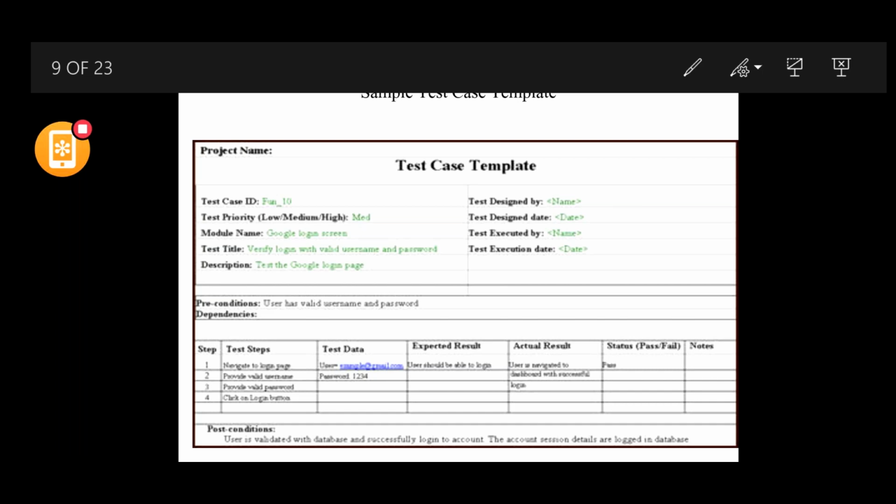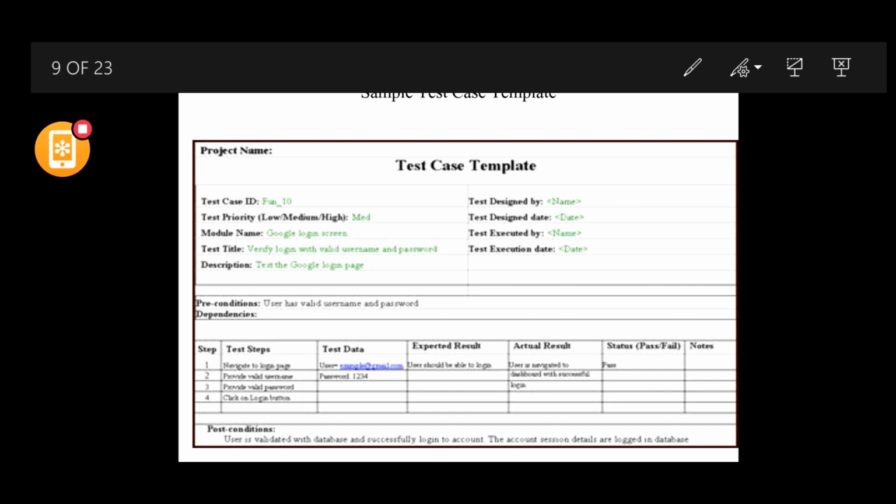When we talk about the test steps, we have n number of steps, and there is test data, the test input data, like what are the input data that we are giving to the system. Expected result, that is the expected behavior, and actual result, that is going to be the actual behavior once the testing is done. And status: the expected and actual are compared, and you either pass or fail the test case. Any specific notes are mentioned in the notes section. If there is anything specific that you want to highlight, that would be mentioned in the notes section. And then we talk about the post condition.